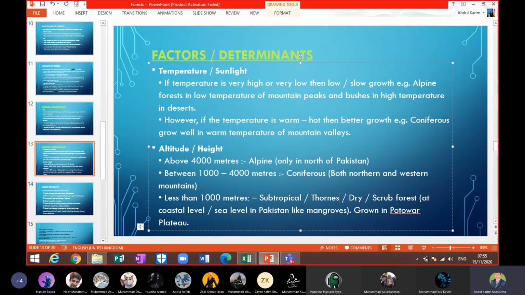And less than 1,000 meters, we have subtropical thorny bushes, subtropical scrub type of vegetation, riverine or bela, and also the mangroves, which are located very near to sea level in the south part of Pakistan. So altitude is the main factor that determines the height and number of trees from area to area, beta.